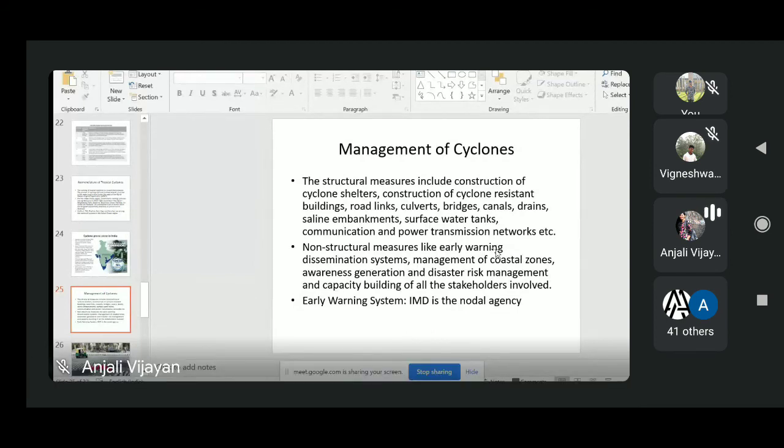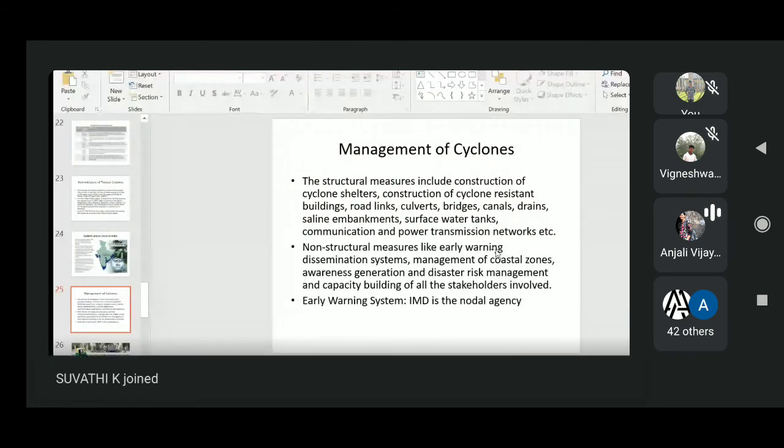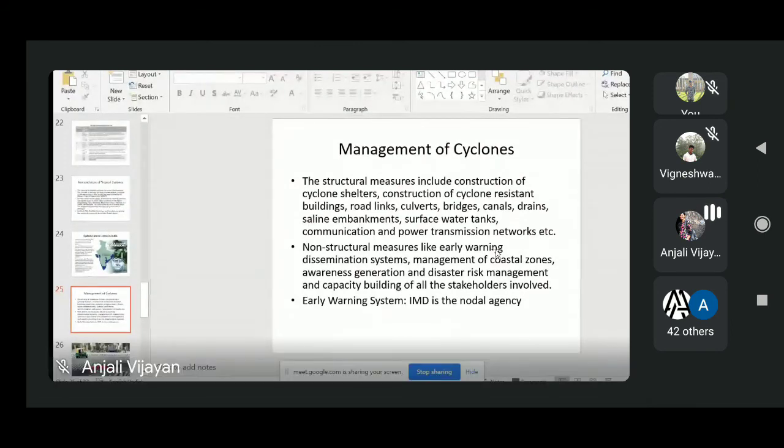Now the last slide is about the early warning system in India. India has one of the best cyclone warning systems in the world. IMD, the Indian Meteorological Department, is the nodal agency for providing cyclone warning services in India. IMD has a satellite called INSAT, which is mainly used to communicate with important officials and the community in the affected areas.